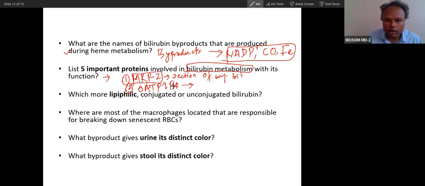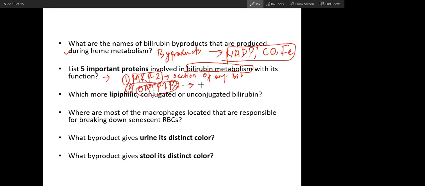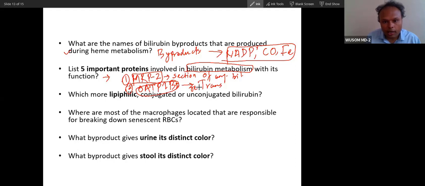What is the function of OATP1B1? Transports the regurgitated conjugated bilirubin to the hepatocytes. Retransport of conjugated bilirubin.